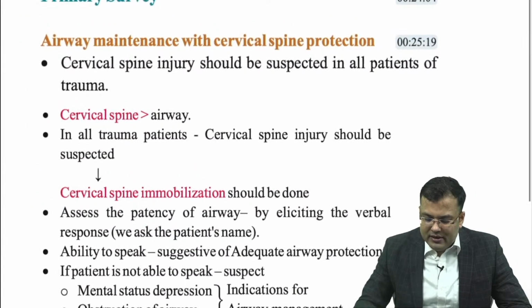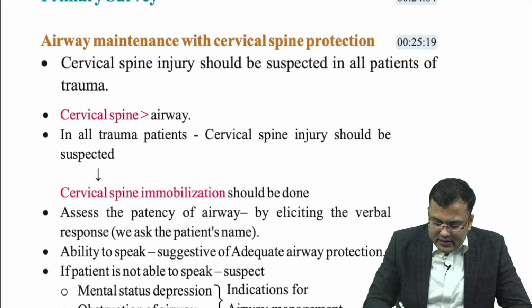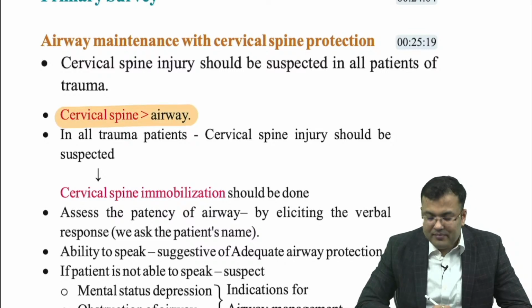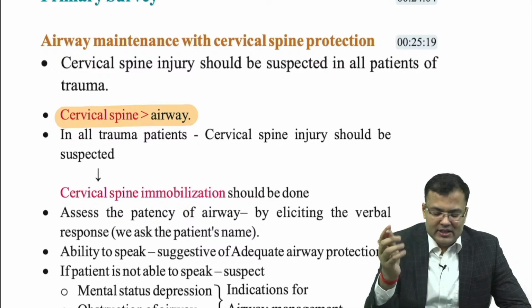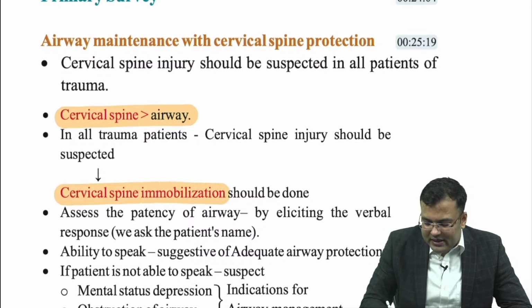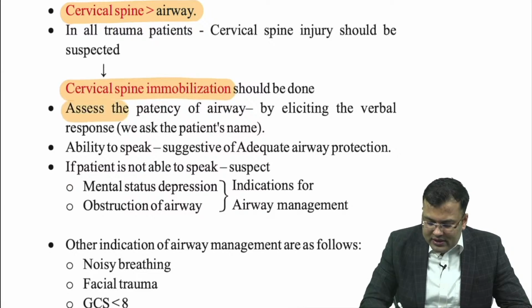In primary survey we follow ABCDE. We discussed that the first priority is cervical spine followed by airway. In all trauma patients cervical spine injury should be suspected. So, first step is cervical spine stabilization. After that we have to assess the patency. How to assess the patency?